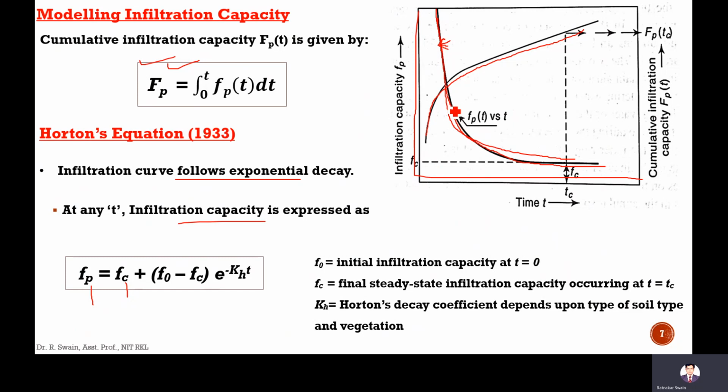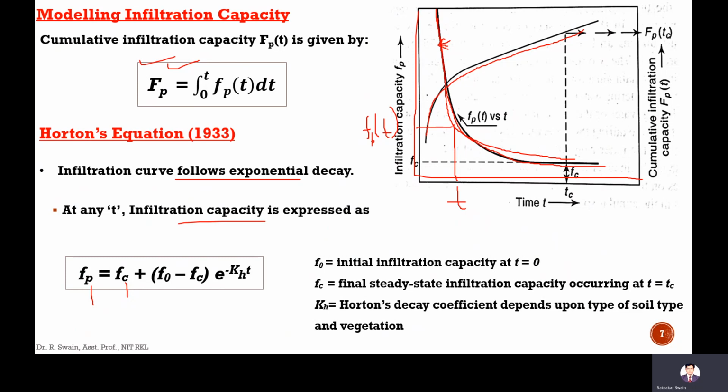At this time t, this is fp at time t. So it will be fc plus (f0 minus fc) times e to the power minus kh t, where kh is Horton's decay coefficient.